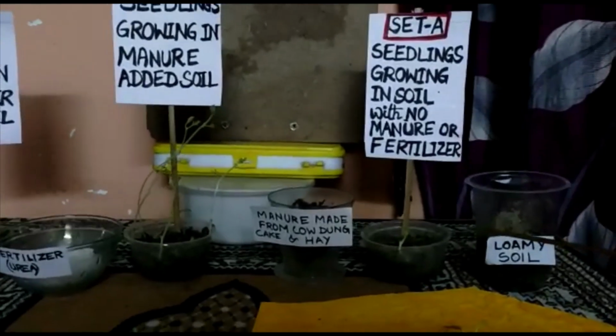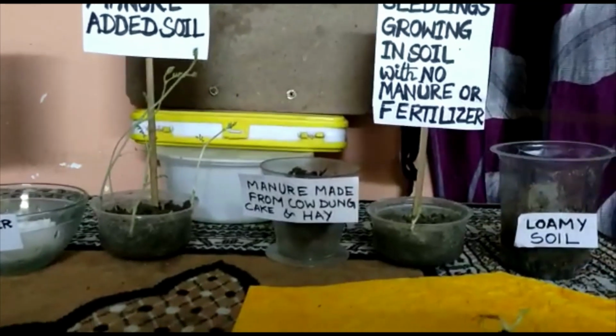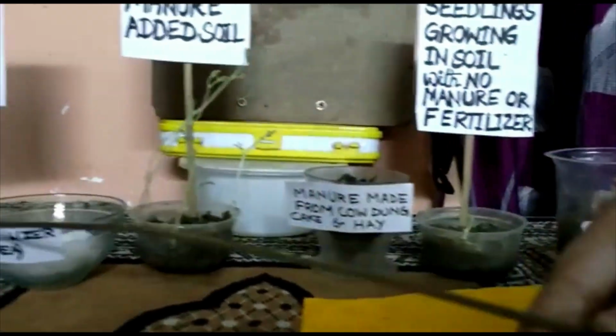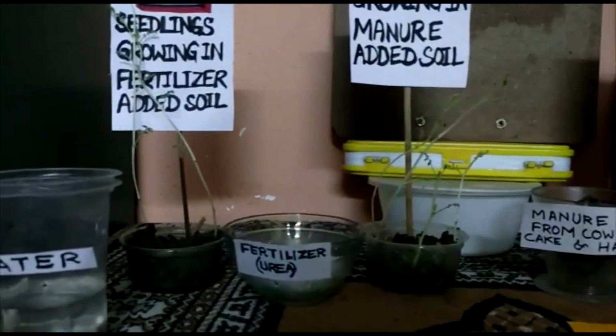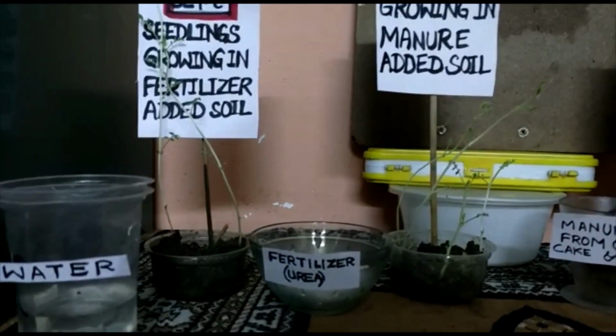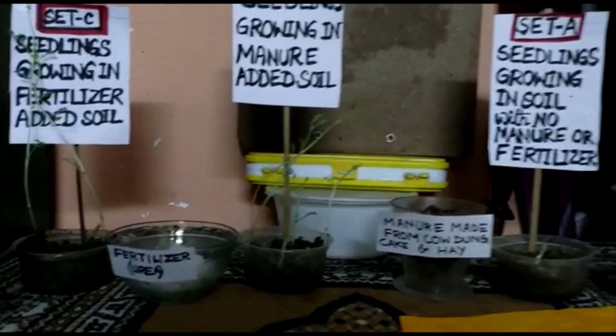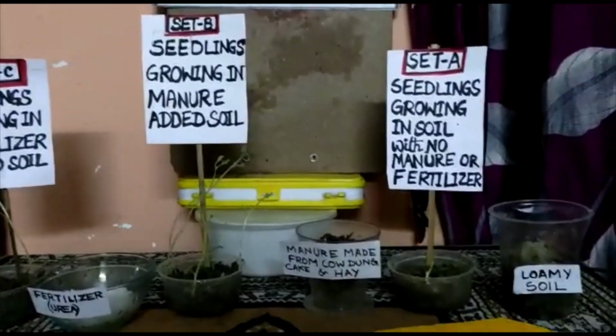The sprouted seedlings are sown in each of these sets and kept at a place having conditions suitable for germination, like air, water, sunlight, temperature. It is preferred to keep it in a hot and humid place.